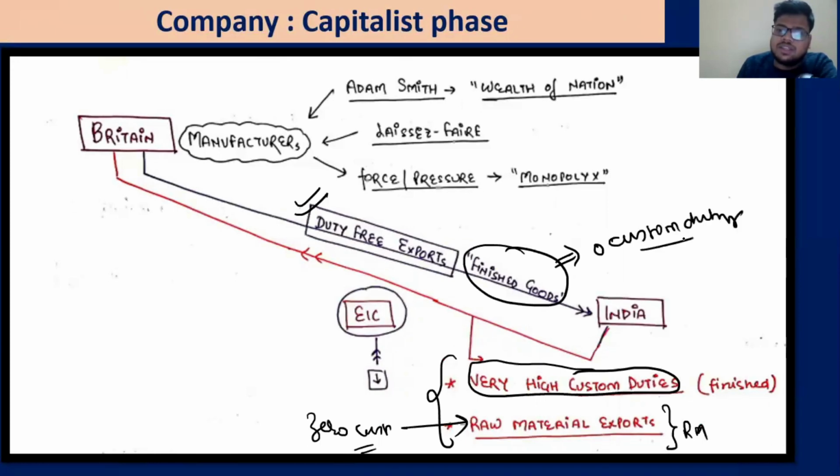So raw material is supplied freely from India, and finished goods come from Britain almost duty-free. And the EIC's role has been taken out. Now the EIC's monopoly is gone. It has become a totally administrative body. This is the phase of the company.